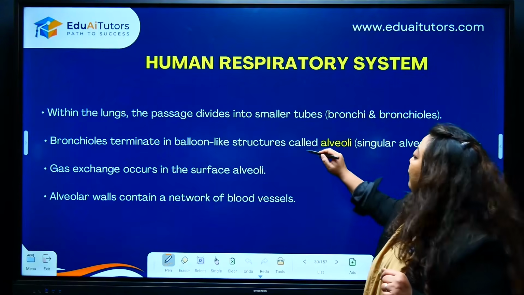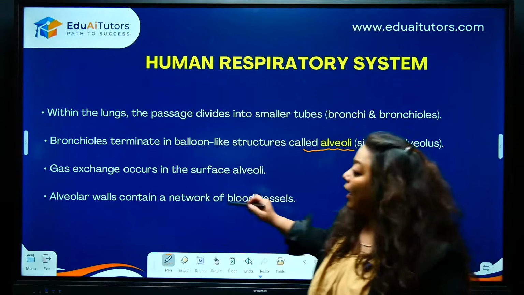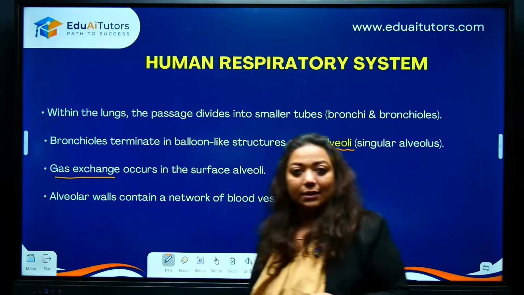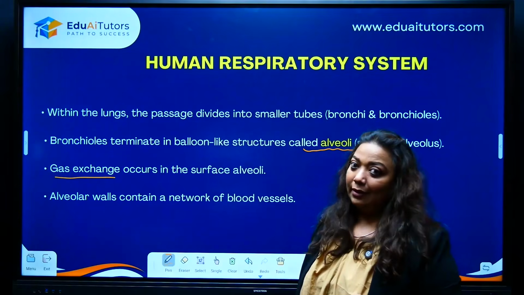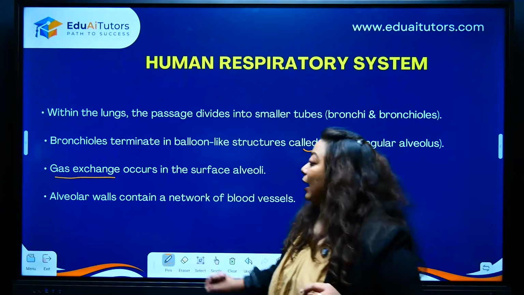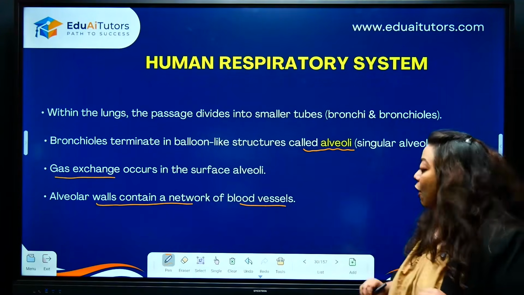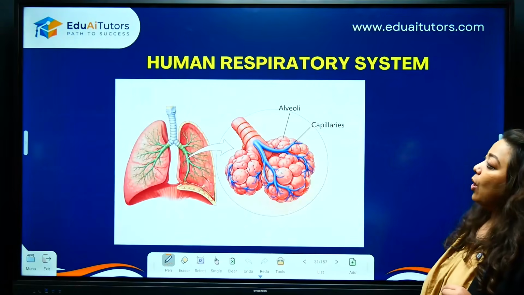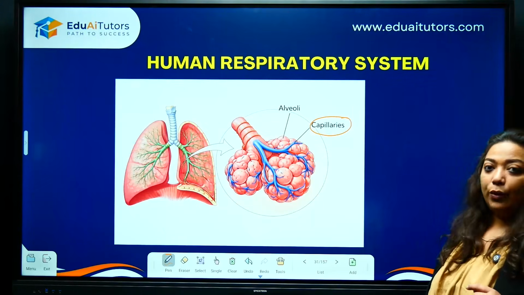Inside the lungs, you will have these air sacs called alveoli. These alveoli are where the gaseous exchange takes place. This alveoli, please note, is going to be surrounded by a network of blood vessels, which we call capillaries.